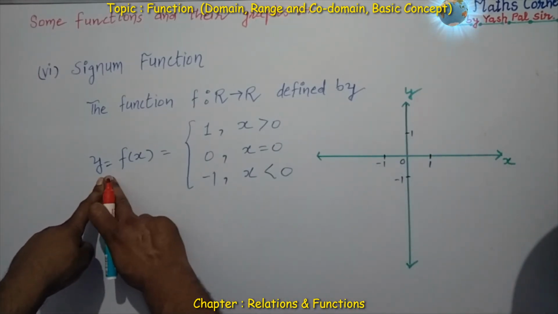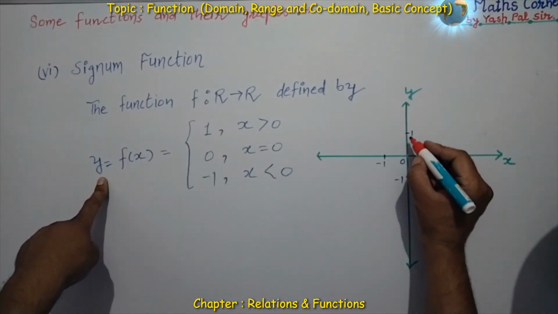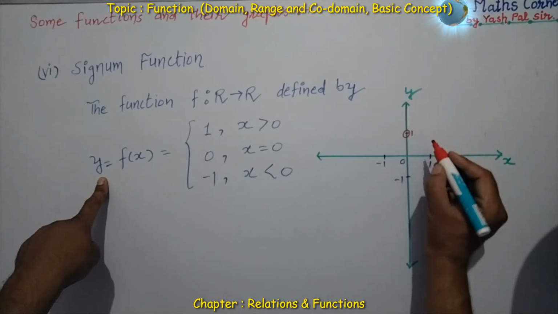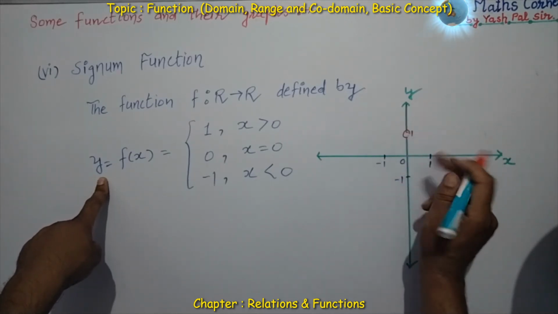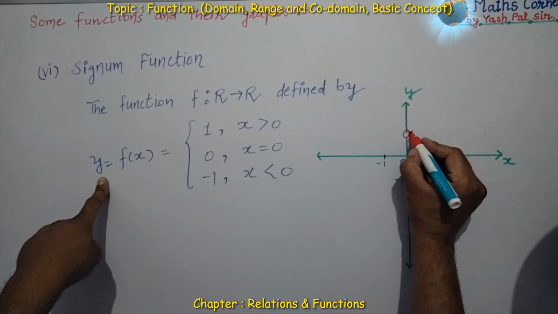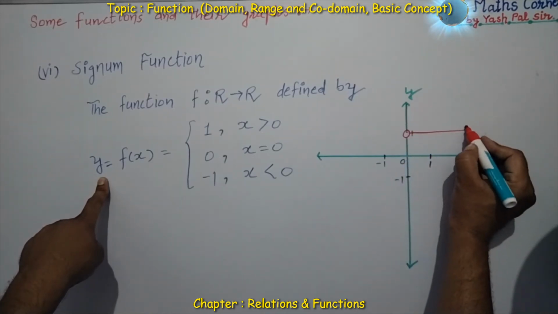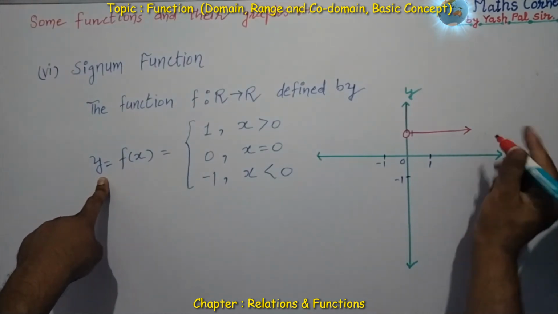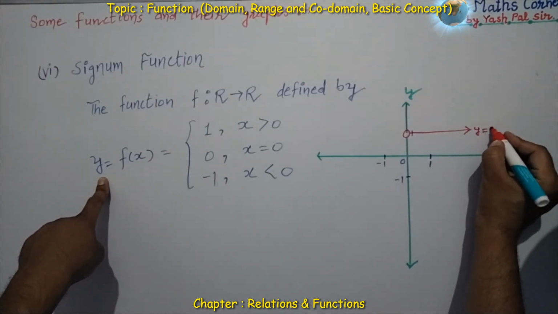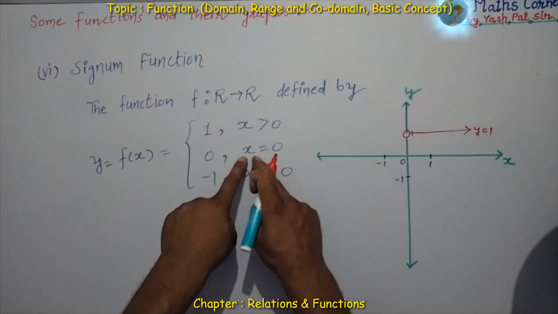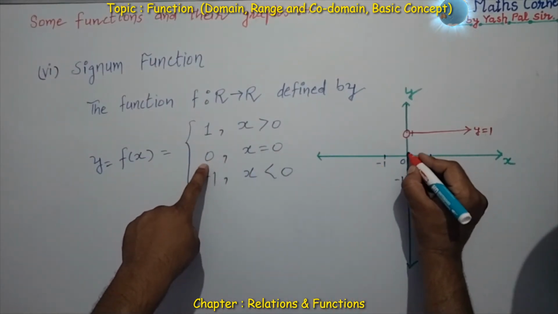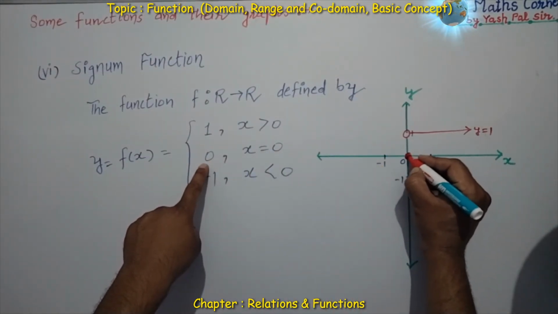If x is greater than 0, that is the right side, then the value of y is 1. That is a constant function. Y equal to 1 is not the part at the origin. So this side y is 1, parallel to the x axis, this way. This is called y is equal to 1.